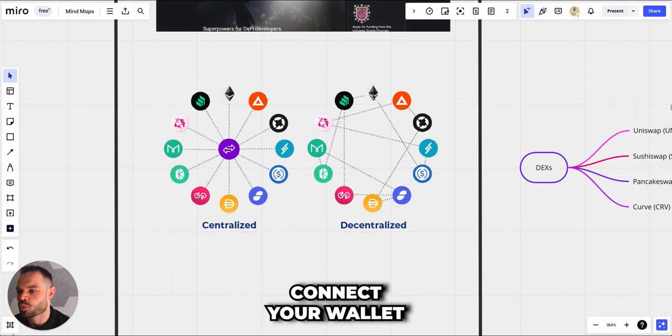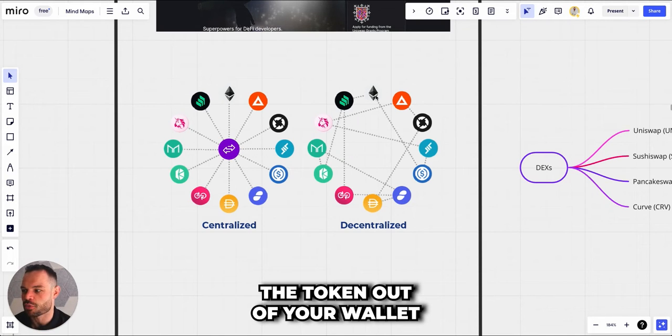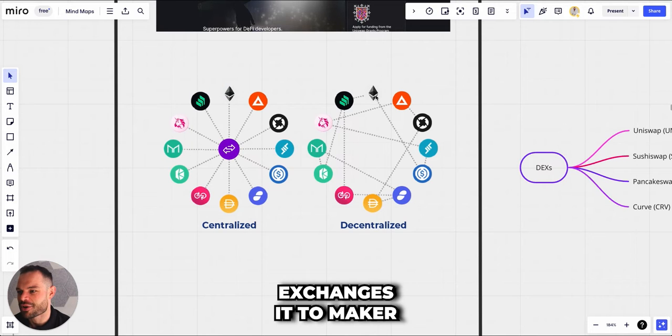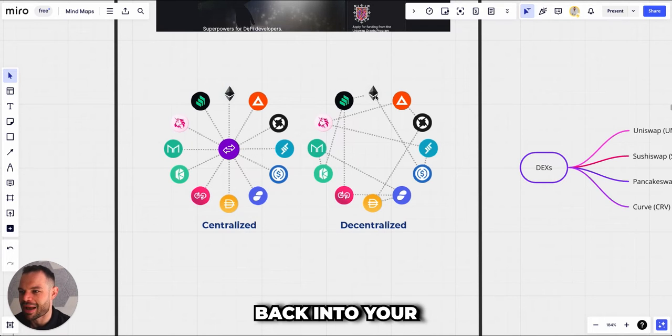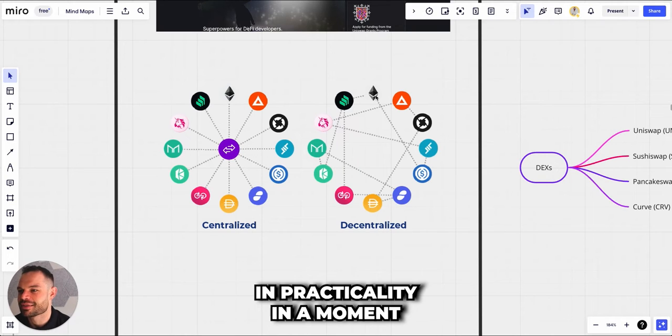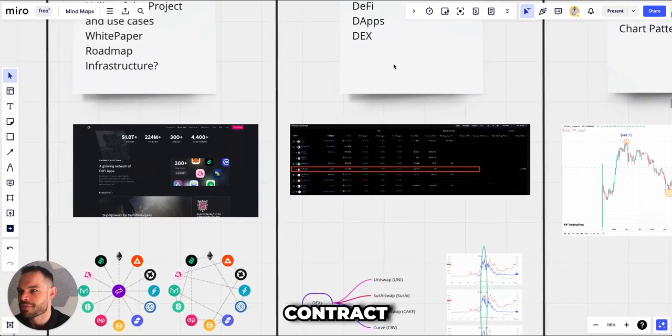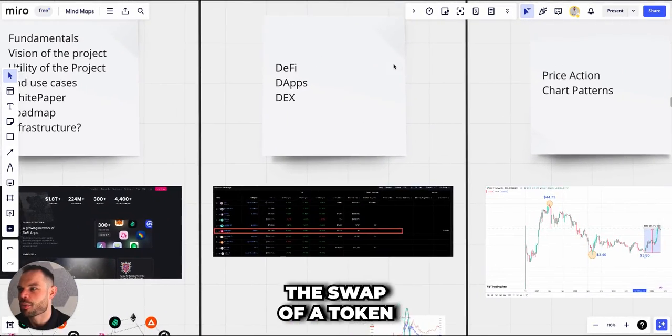You then connect your wallet to the decentralized exchange and the smart contract basically swaps the token out of your wallet, exchanges it to Maker, and then deposits the Maker token back into your MetaMask wallet. We're going to look at how this works in practicality in a moment, but basically that is how a decentralized exchange operates. It uses a smart contract to facilitate the swap of a token.